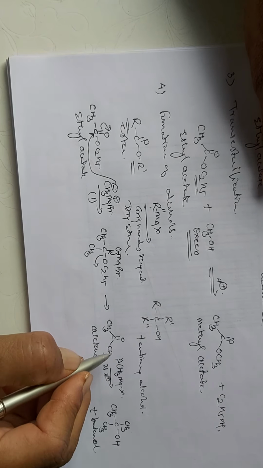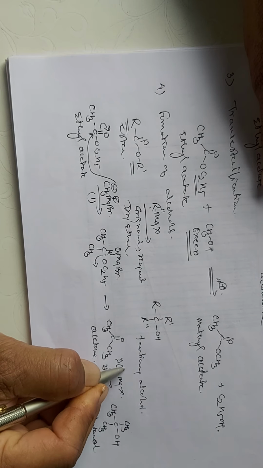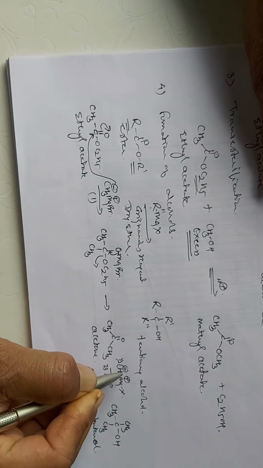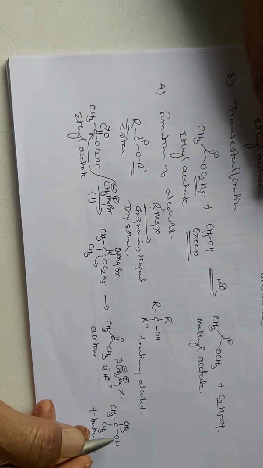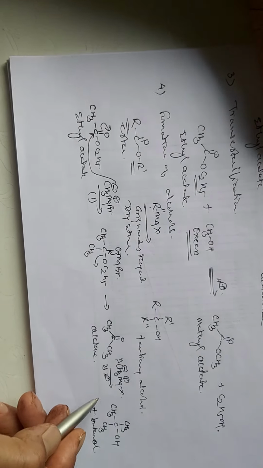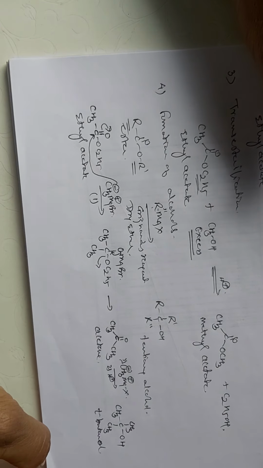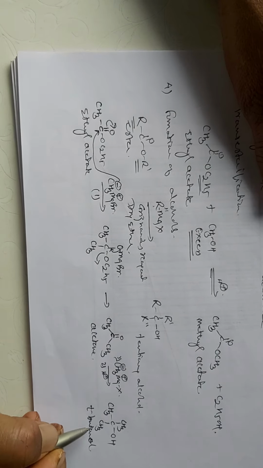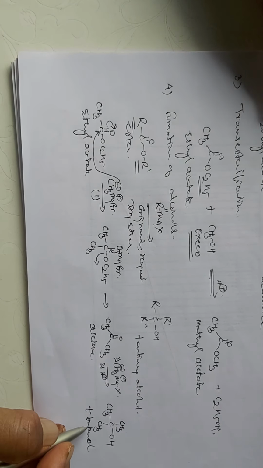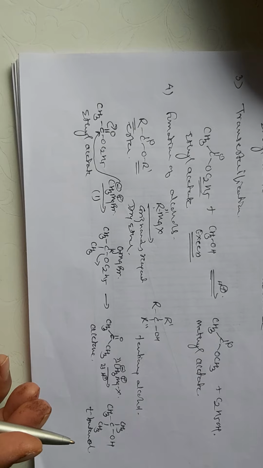Again CH3 minus Mg plus reacts with the electropositive carbonyl carbon and gives the complex, which on hydrolysis gives tertiary butanol. In this way we can prepare tertiary alcohols from the esters.